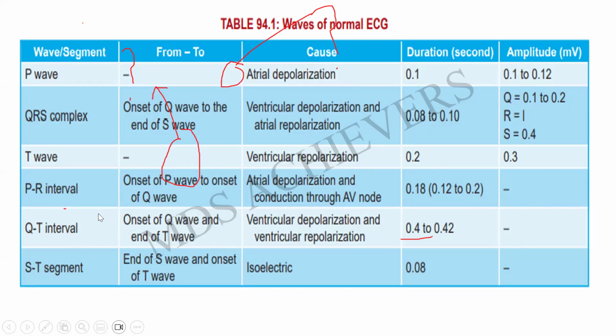The QT interval is the onset of the Q wave to the end of the T wave, representing ventricular depolarization and ventricular repolarization, and is about 0.4 to 0.42 seconds. And the ST segment is from the end of the S wave to the onset of the T wave. The cause is that it is isoelectric, and the duration is about 0.08 seconds.